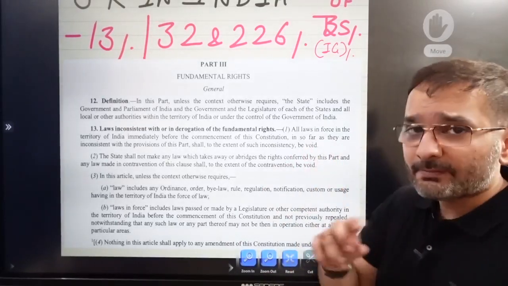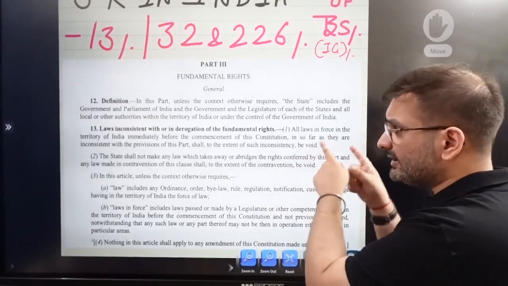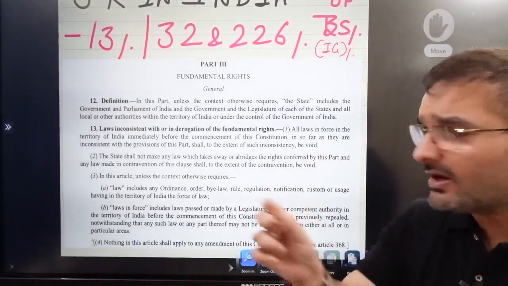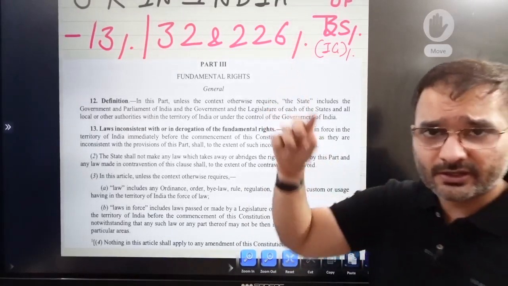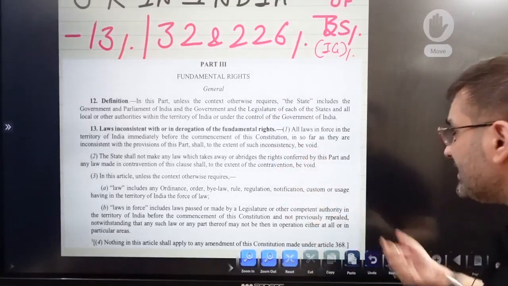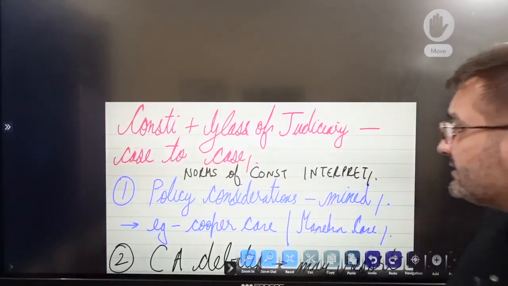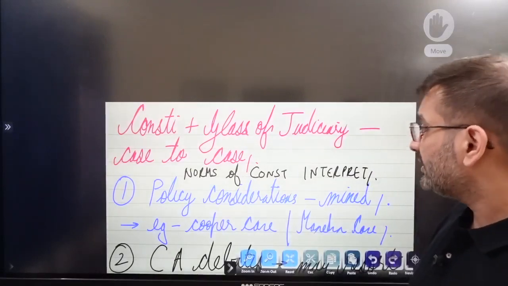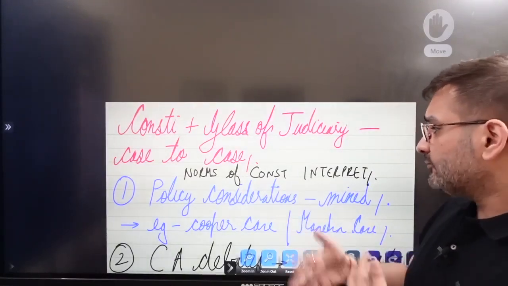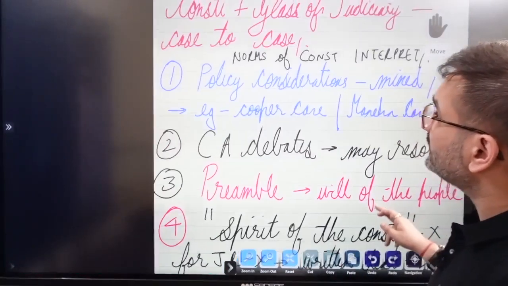So the point is that I've included Article 13 here. Use this article in your answer and explain the word void with interpretation of the Constitution, that how we have changed the word's interpretation to suit our needs. Now, how all this works is basically on a case-to-case basis. Now we move on.